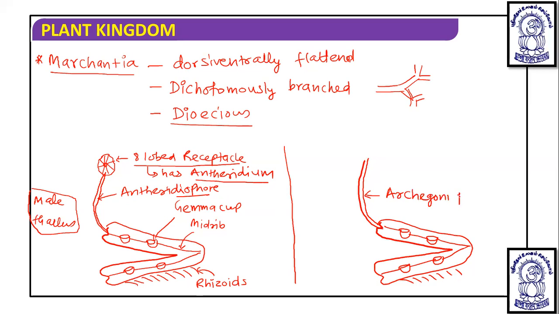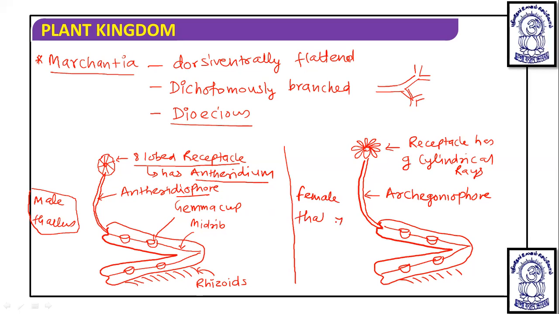And over this archegoniophore, you will find a receptacle with 9 cylindrical rays: 1, 2, 3, 4, 5, 6, 7, 8, 9. This receptacle has 9 cylindrical rays. So this is the female thallus.